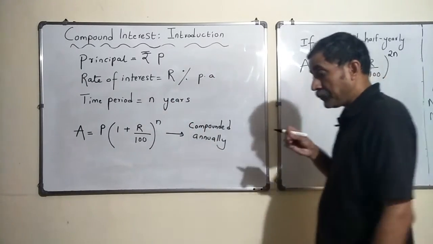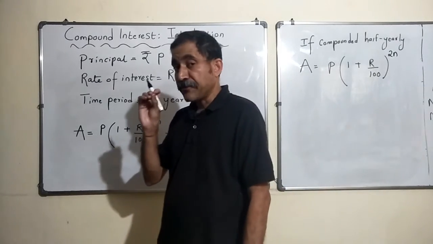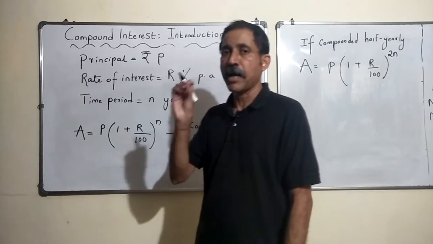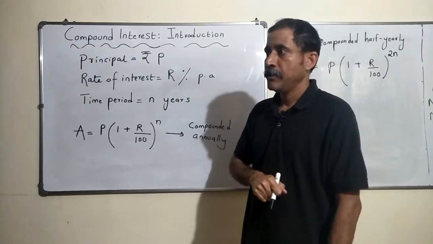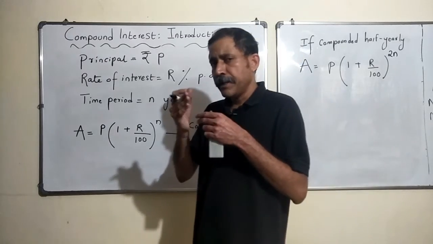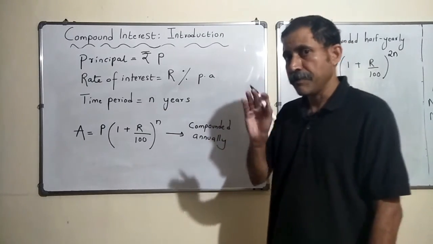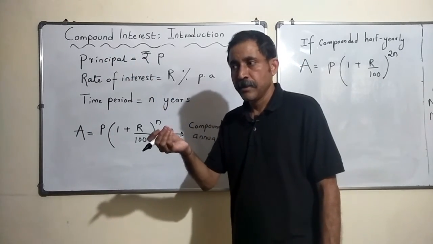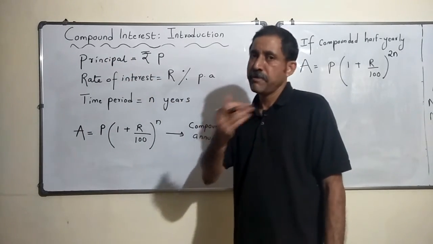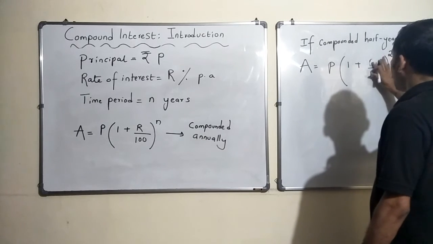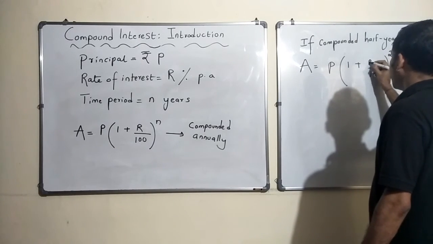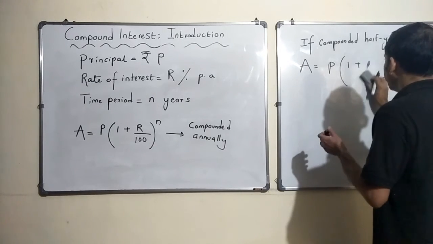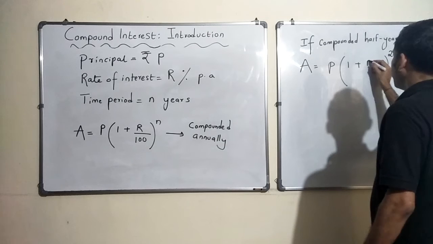At the same time, the rate of interest is r% per annum, meaning r% in 1 year. But since you are computing 2 times, each time it will be r by 2. So if it is 6 months, it will be r by 2. So this becomes r by 2, and I can write it like this: r by 2